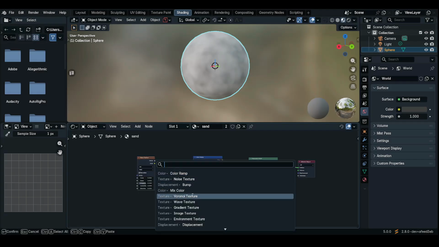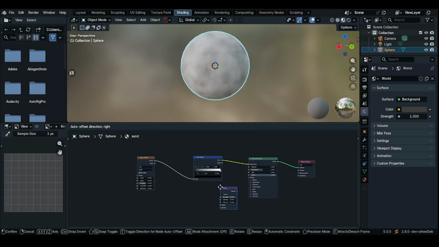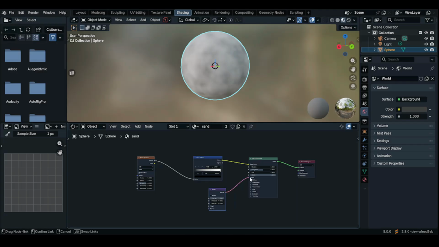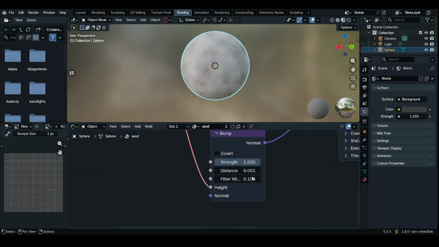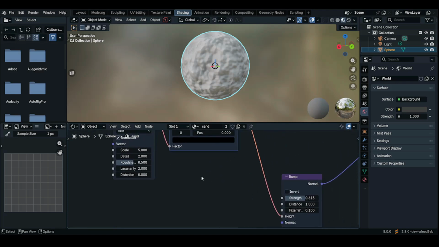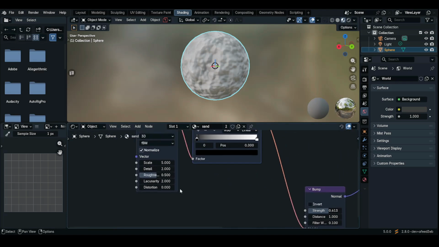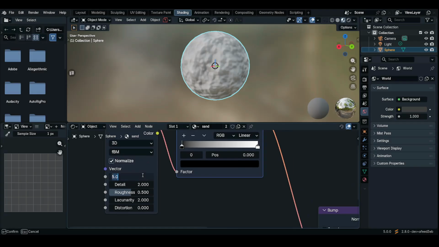Now press Shift A again and add in a bump, connect it to the normal, and then the ColorRamp to the height of the bump, and change the distance to 1. Reduce the strength a bit. Now around 0.6 is okay. Now increase the scale of the noise texture to 10, and then the detail to 5.